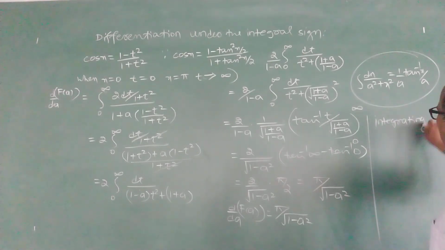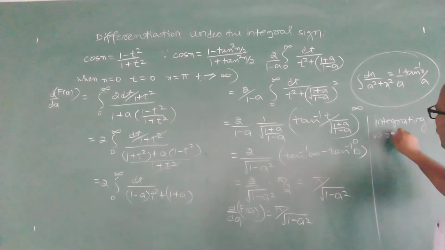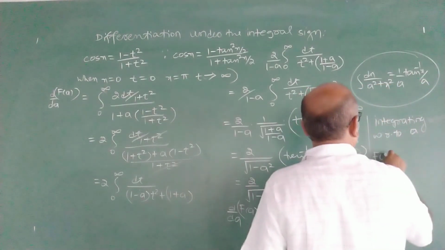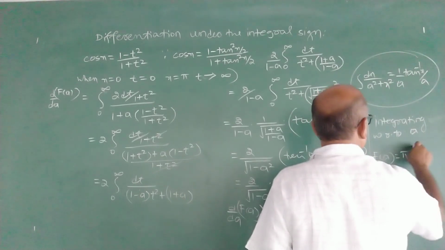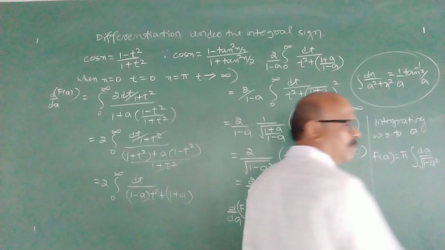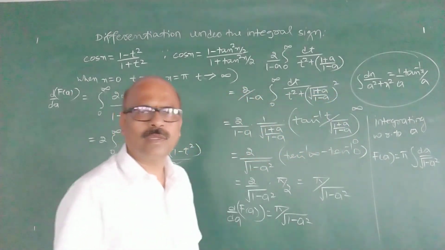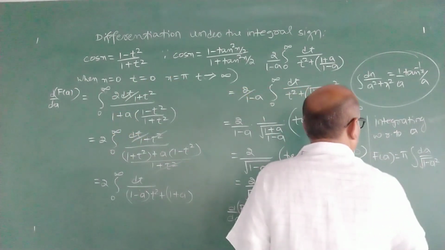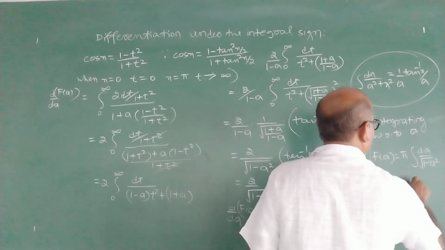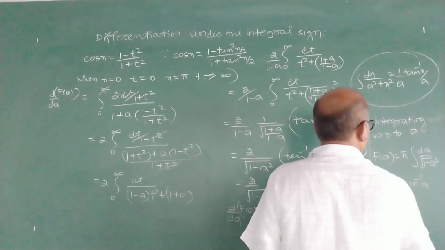Integrating with respect to a, both sides. We get f of a is pi into integral da by root 1 minus a square. What is the integral? Standard integral, it is sin inverse.